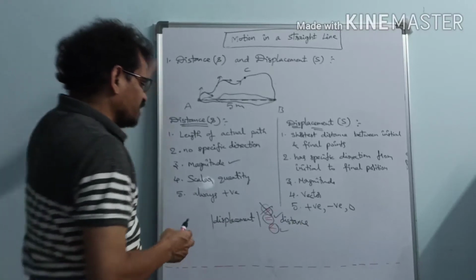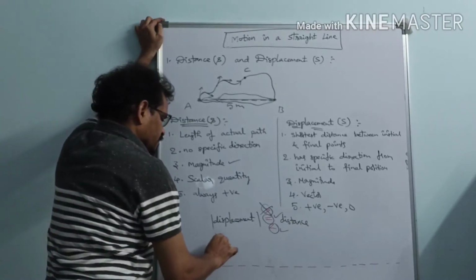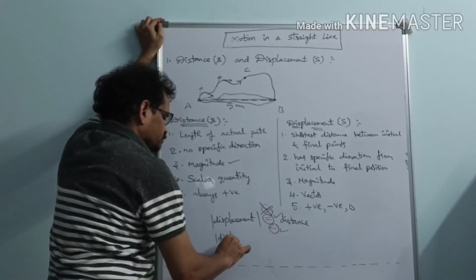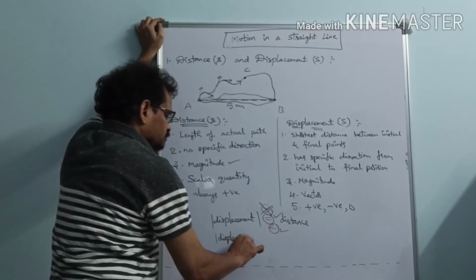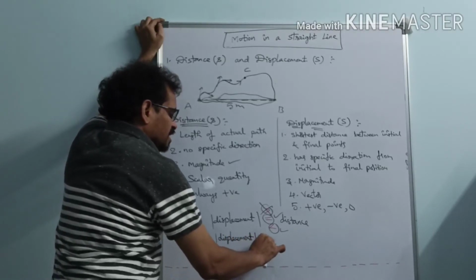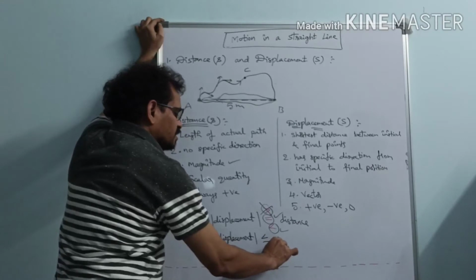What is the chance we are having here? So displacement is less than or equal to distance.